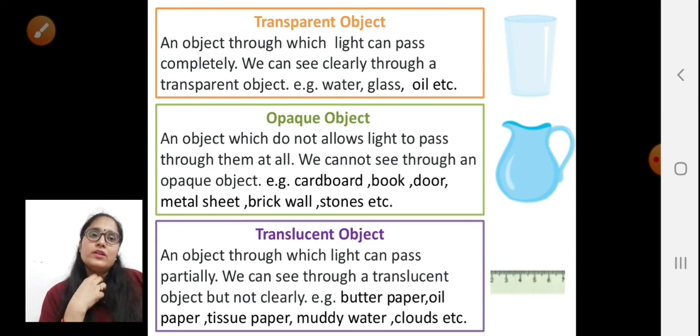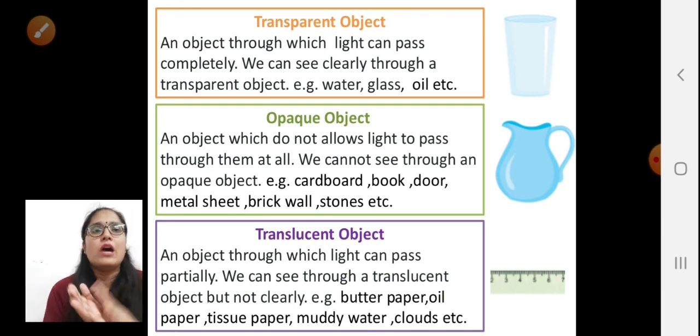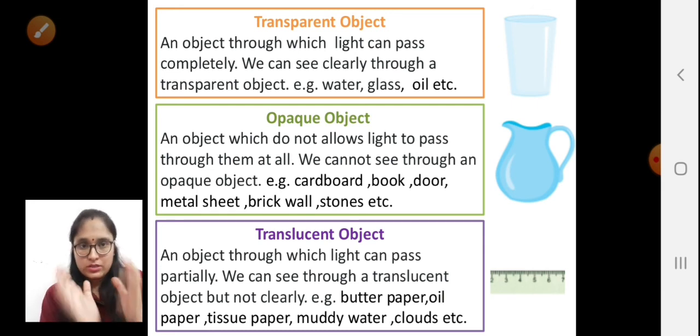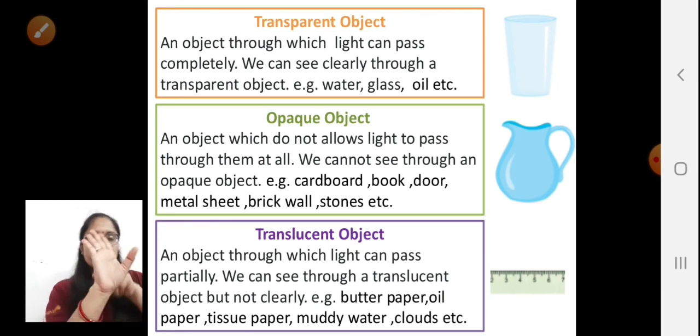So what have we learned? What actually is a transparent object? Transparent objects are the objects which allow the light to pass through them completely. For example, water and glass, right? Oil, transparent oil. Opaque objects are the objects which do not allow the light to pass through them. For example, cardboard, door, book, bricks, metal sheet, stones. These are all opaque objects which do not allow the light to pass through them.